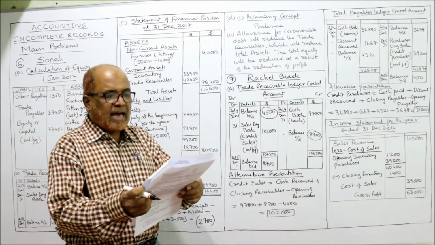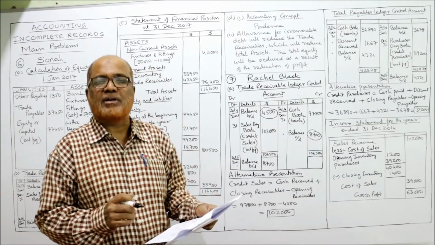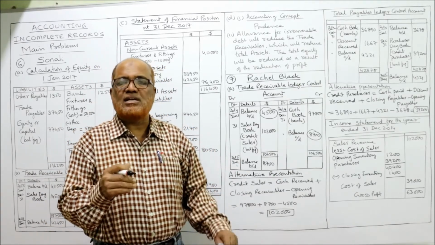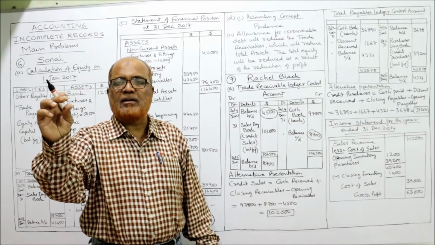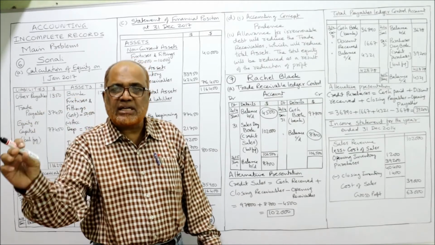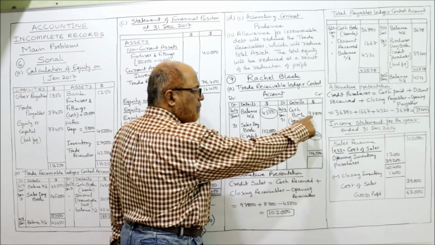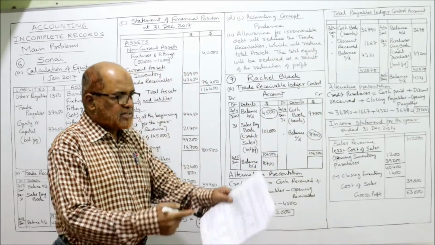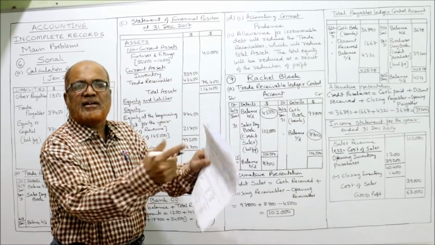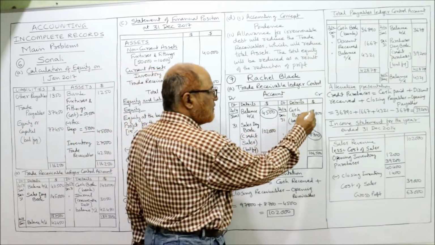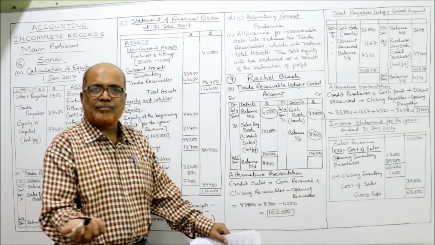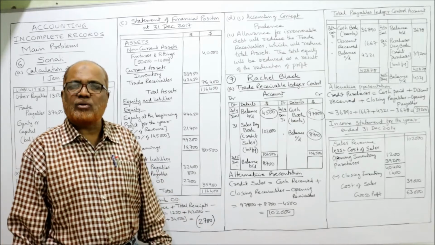Next comes cash received from customers. When cash is received, bank account debit, trade receivables credit. So on the trade receivable credit side, cash book, bank balance 97,800. It is given in the problem. 97,800 cash received. So here I have taken cash received. That's all. Now easily we can find out the sales.